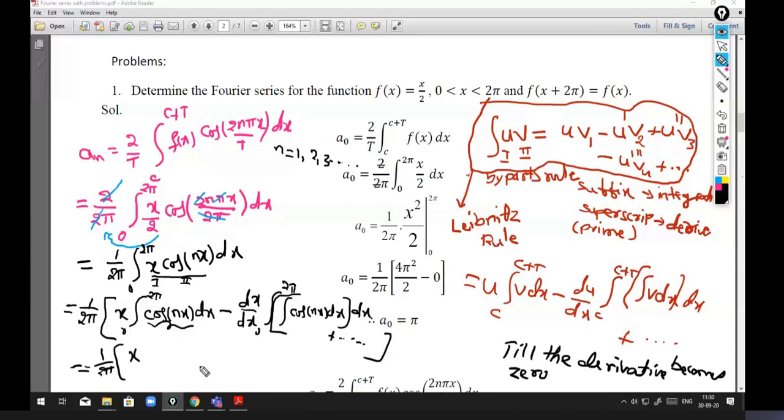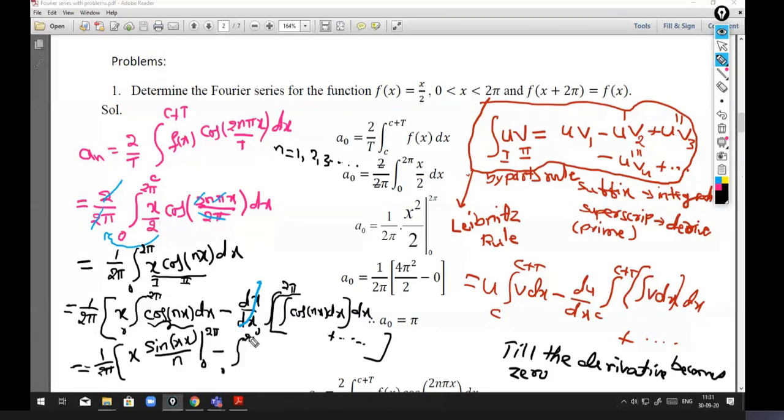It is sin nx by n, limits from 0 to 2 pi, minus derivative of x with respect to x is 1. So that is the derivative, this is 1. And then minus integration 0 to 2 pi.